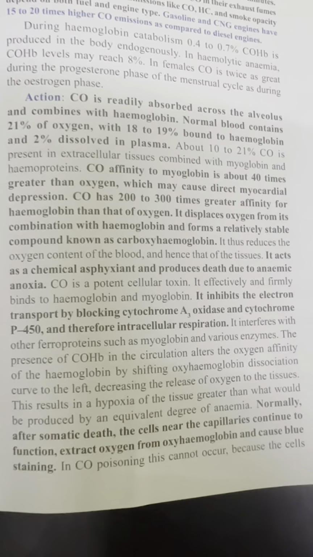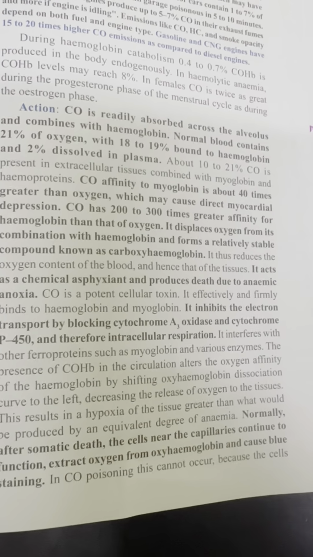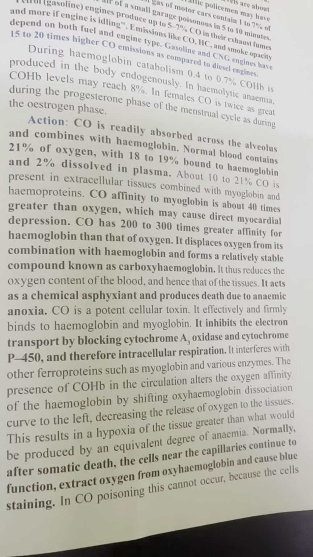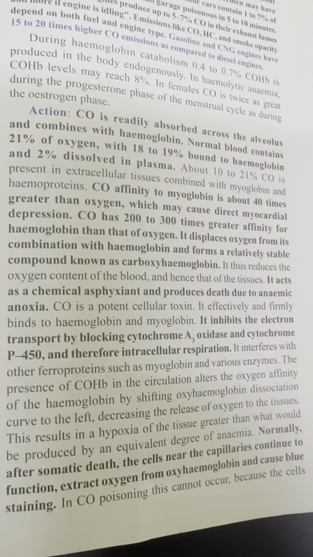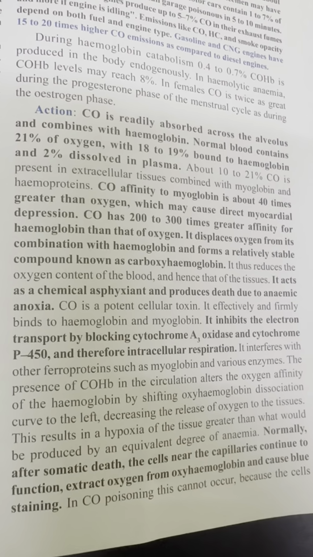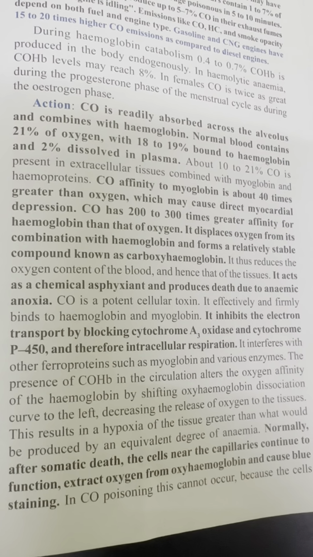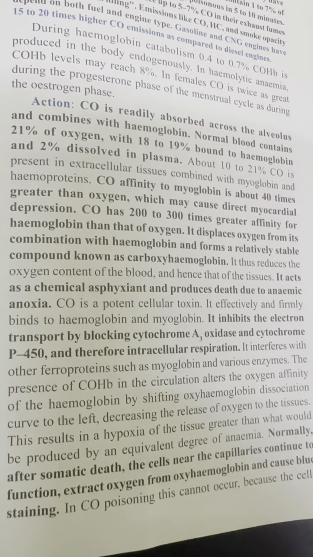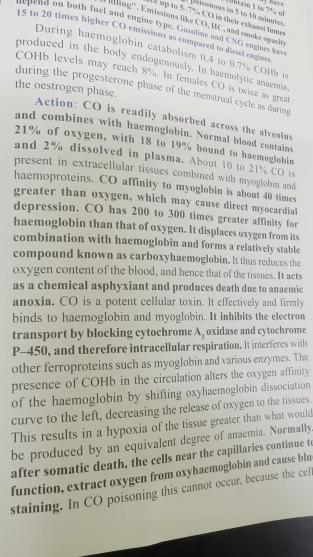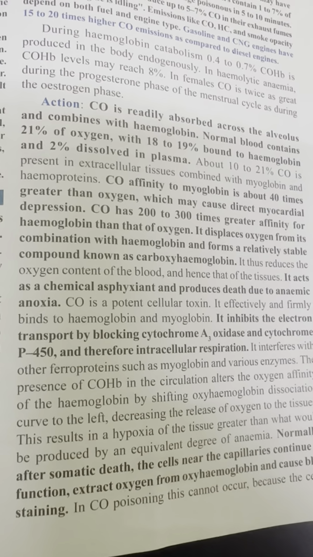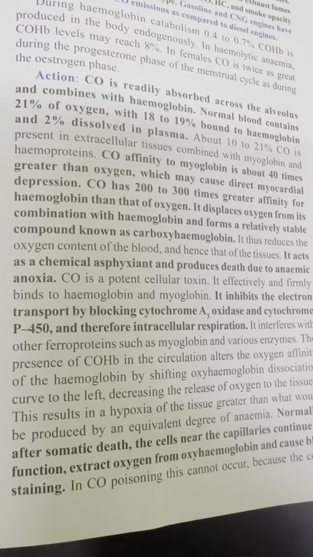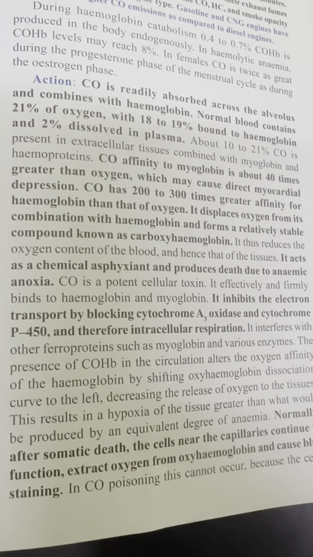Mechanism of action of carbon monoxide poisoning. Carbon monoxide is readily absorbed across the alveoli and combines with the hemoglobin. Normal blood contains 21% of oxygen, with 18 to 19% bound to hemoglobin and 2% dissolved in plasma. About 10 to 21% of carboxyhemoglobin is present in extracellular tissues combined with myoglobin and hemoprotein.